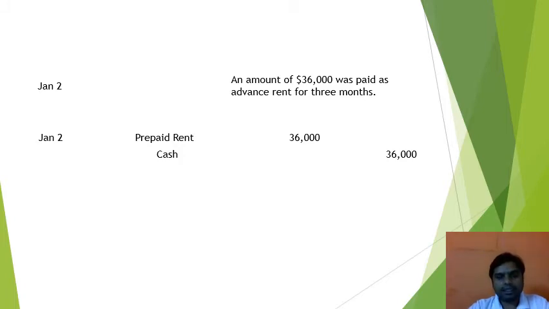And the rent account, because it's an expense, so as per the third rule all expenses are debited. That's why the prepaid rent account will be debited with $36,000 and the cash account, as it's decreasing, so as per rule number 2, will be credited for $36,000.